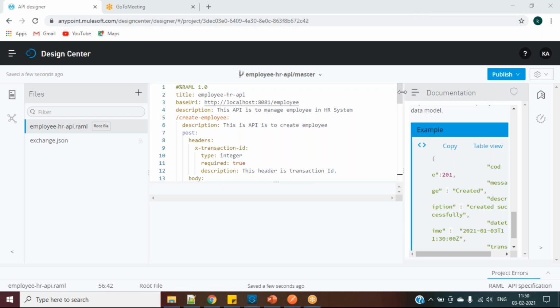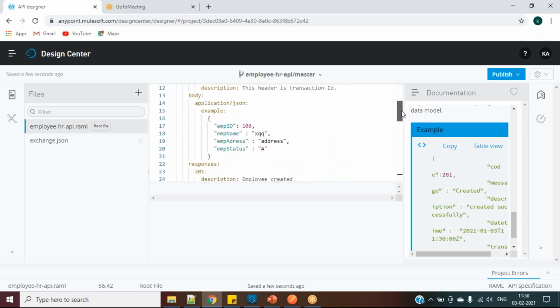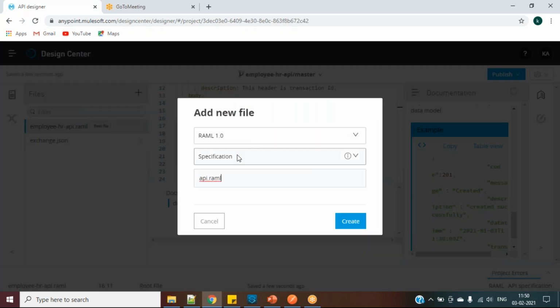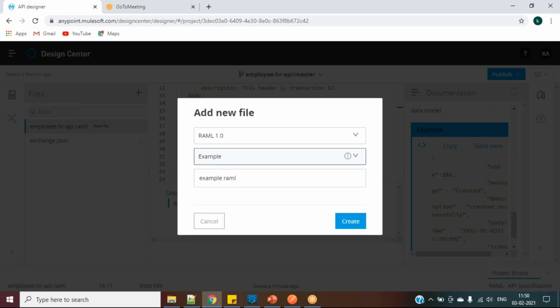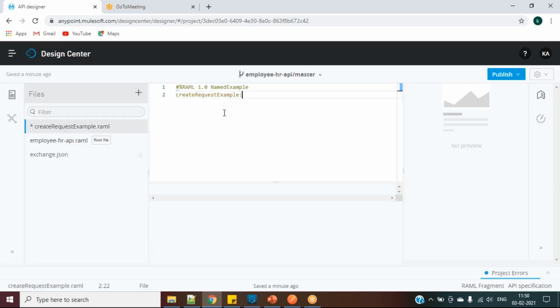Sorry, guys. Here let me go for the example. So what I will do is I will just copy this one, and here I can create a new file. Suppose if you want to give example, here we can select what are all the types we have. We want to create example type, and I will say this is my create request, right? I will say create request example, create. So here I'll just paste this one.